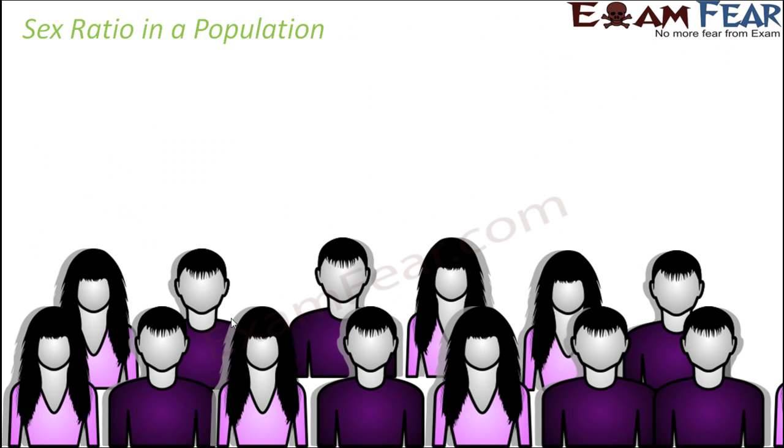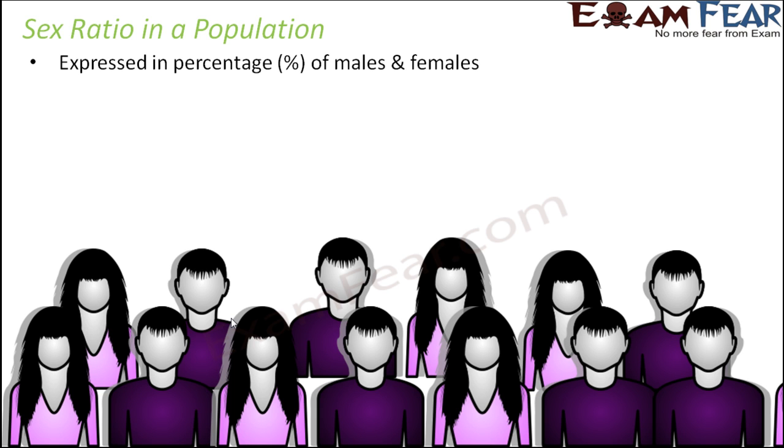Now the next important parameter of a population is the sex ratio. Now as I mentioned before also, in case of an individual, the individual can either be a male or a female, but when it comes to a population, males and females both would exist. So this is expressed in percentage of males and females, that is how much percentage of the population is male and how much percentage of the population is female. So let us look at the screen. On the screen, how many males do we have?